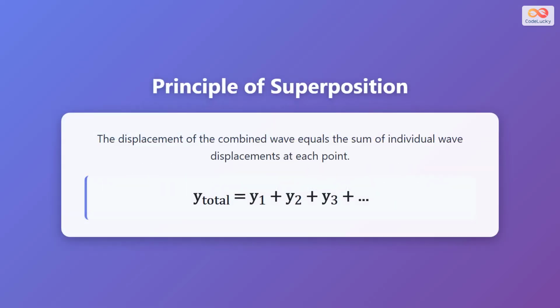The principle of superposition is the key to understanding wave interference. It tells us that when multiple waves pass through the same point, the total displacement at that point equals the sum of the individual wave displacements. This can be expressed mathematically as y total equals y1 plus y2 plus y3, and so on. This means we simply add up the displacement caused by each wave to find the resulting displacement. This principle applies to all types of waves, including sound waves, light waves, and water waves.